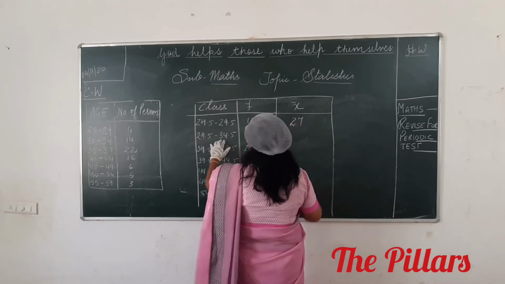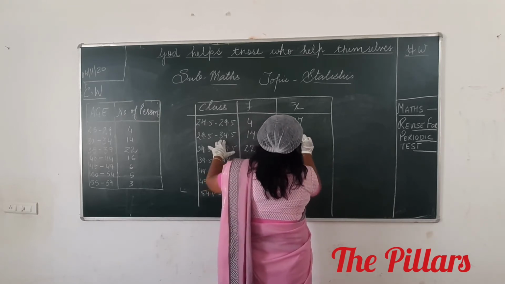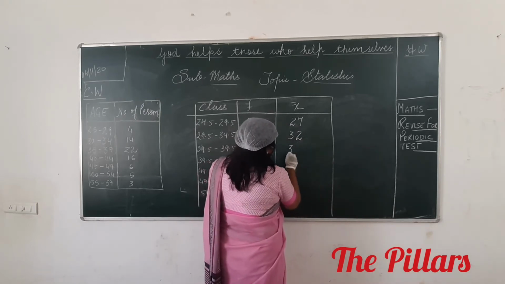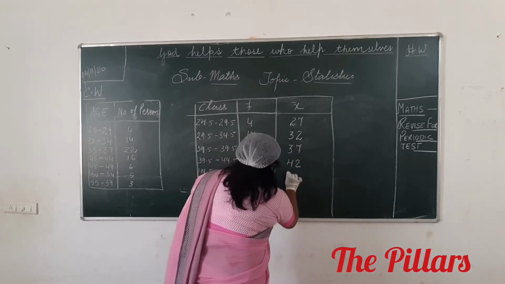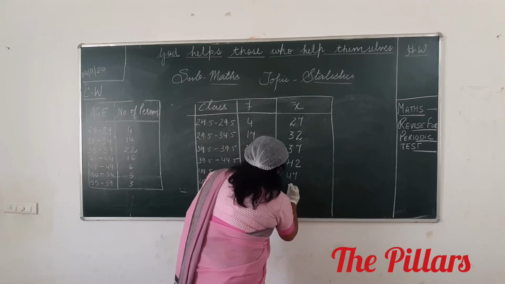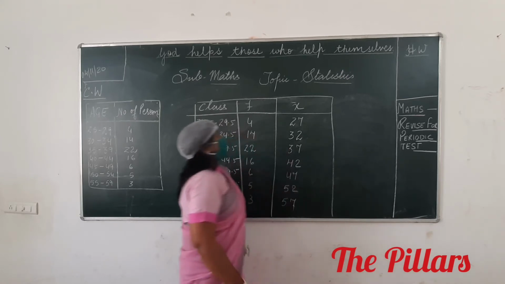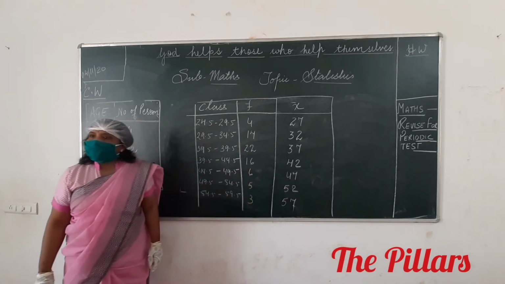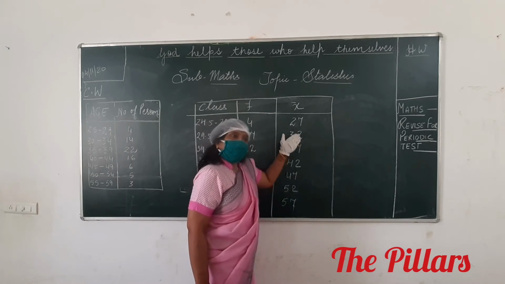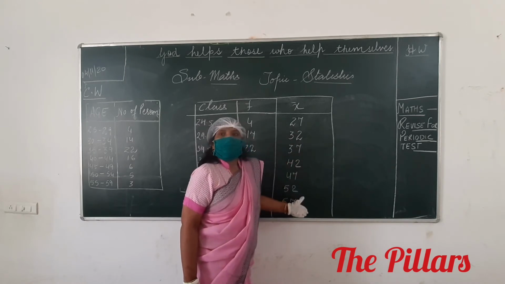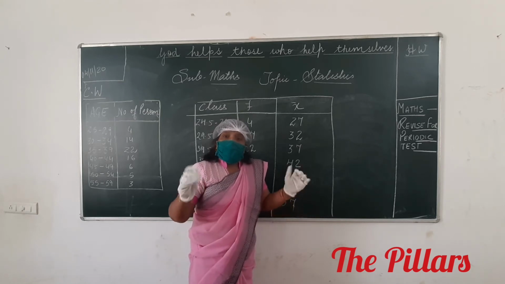What is the next one? 32. I think the difference is 5. 37. 42. 47. 52. And 57. Did you all get this? You come to know the difference between them. Keep the difference and write the other things also. So, have you written it up? Okay. Now, you said direct method.